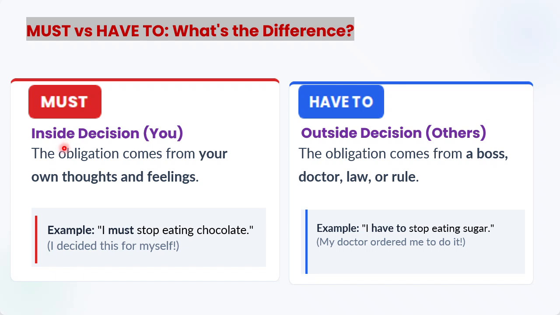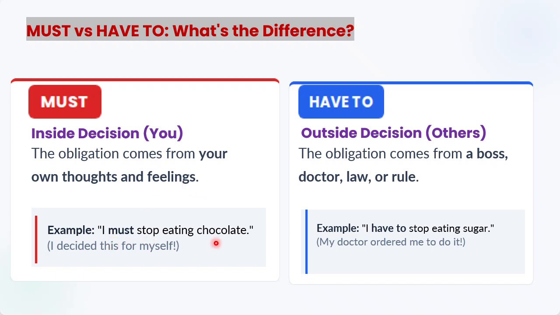Must is used for inside decision when you are thinking that this thing is important. The obligation comes from your own thoughts. What's the obligation? This idea which tells you that something is very important, necessary, right? So it's a duty. Obligations mean duty. So this obligation comes from your own thoughts and feelings. So you are the person who has generated them, right?